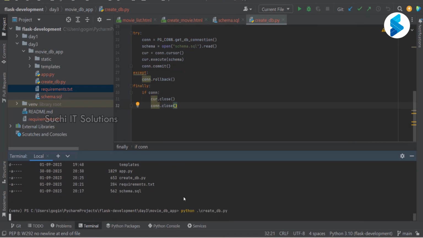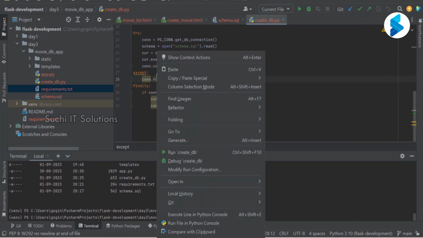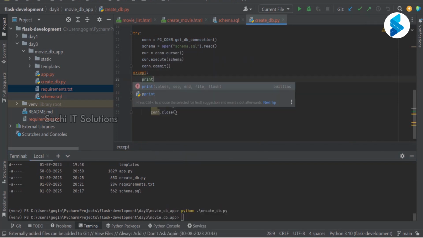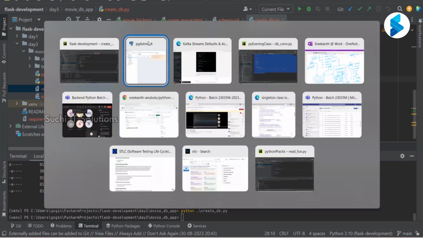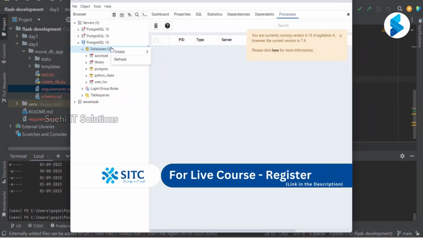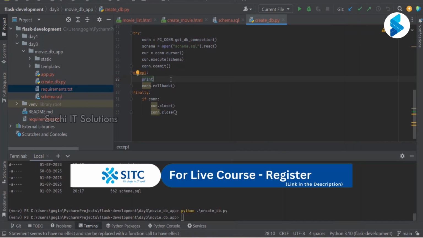Python createDB.py. It got executed, but it is not giving any error because we have handled it. Let us see if it has created. Let me refresh this. Well, it did not create. Not sure if something might have gone wrong. Let's add certain logs.